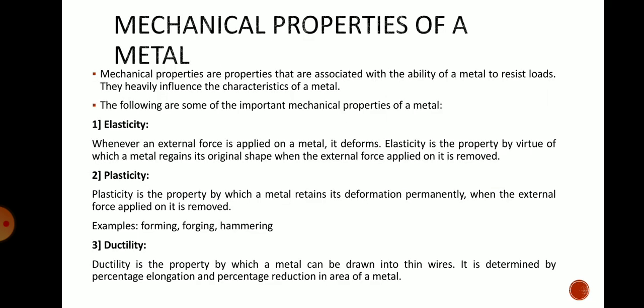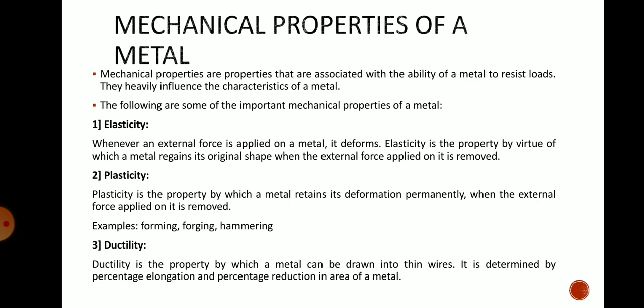Then we must focus on the properties of the material, because we require these properties frequently in all the chapters. Mechanical properties are the properties associated with the ability of the metal to resist load. They heavily influence the characteristics of the metal. Based on these properties, the characteristics of metals are there, and based on these, the applications of the metal will be there. So we must know these properties. Now following are some properties which we are going to discuss one by one.